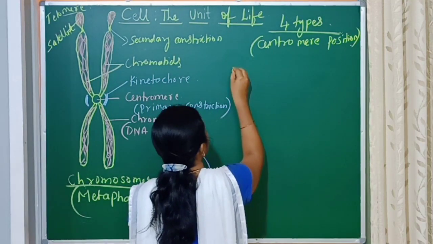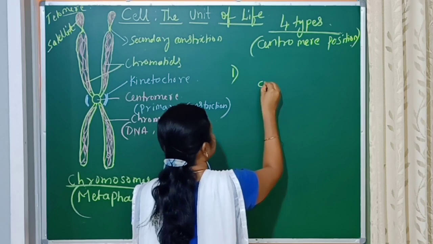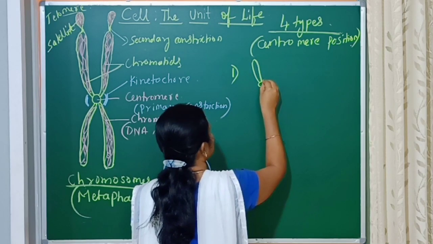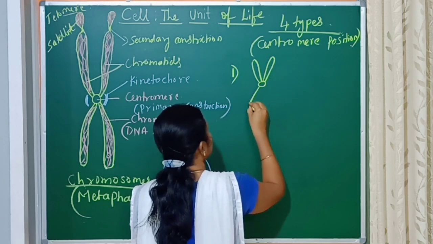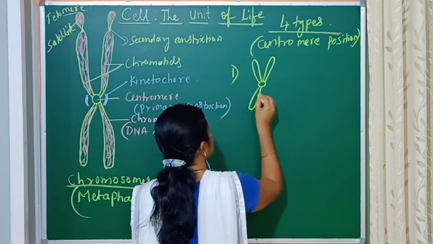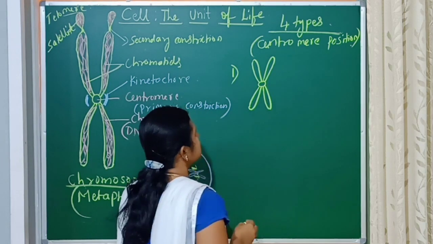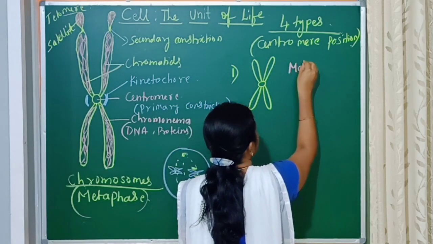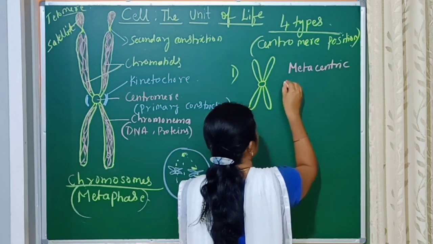If the centromere position is exactly in the center, dividing the 2 chromatids into equal, resulting in 2 equal arms, such type of chromosomes are called metacentric chromosomes.